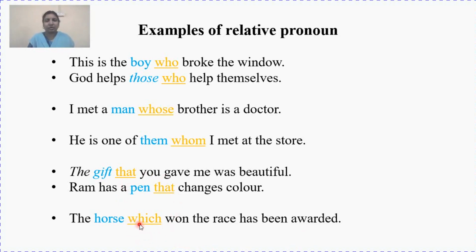We know who, whose and whom. Who, whose and whom are used for persons. That is used for objects and which is generally used for animals. But we can use that also for animals. So that and which both for animals and that is for objects. Clear?